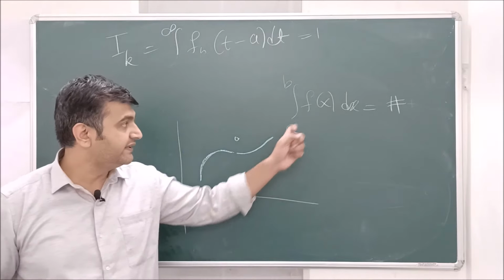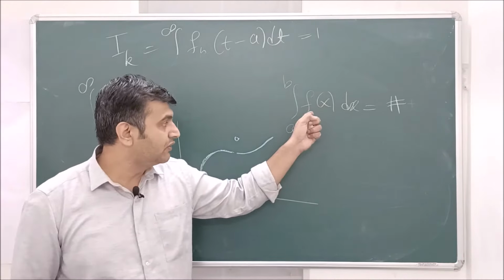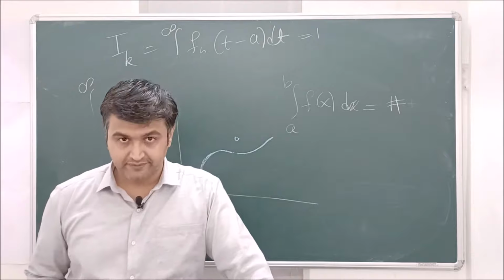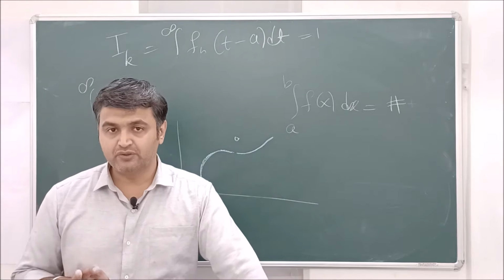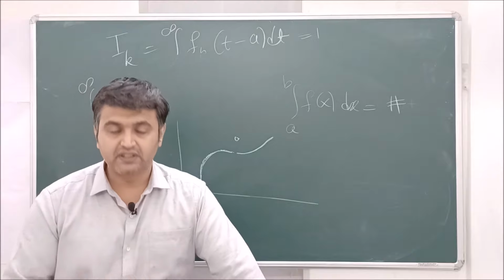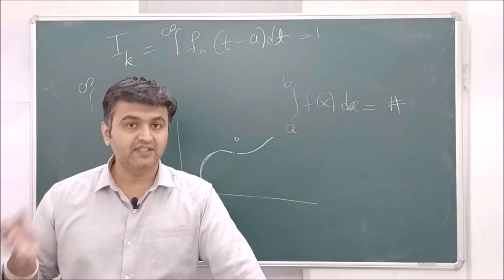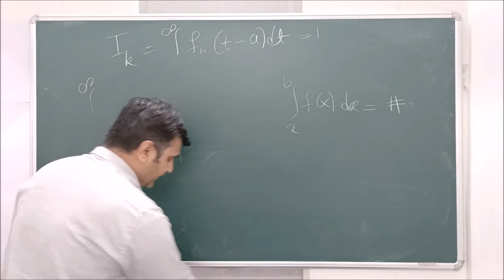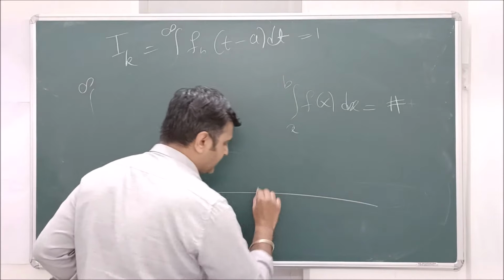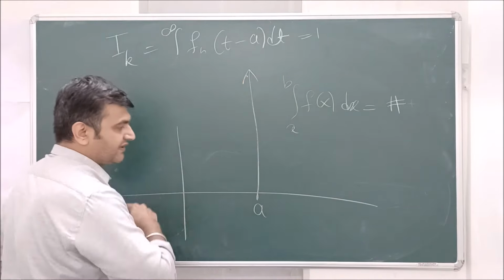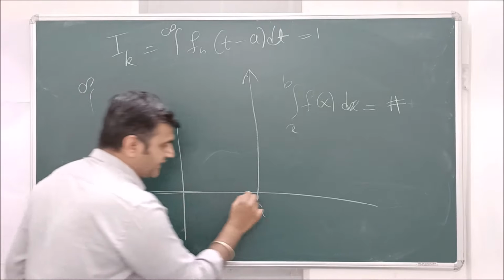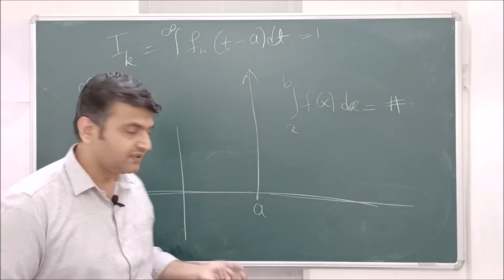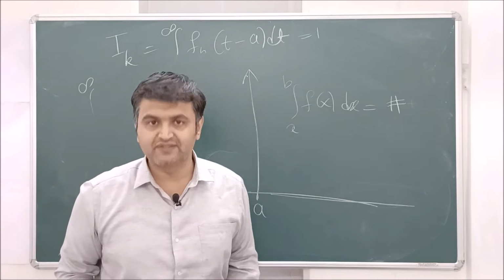That means if I change the value of the function f at one point and you find the integration, you again get the same answer. So integration does not change its value if you change the value of the function at countably many points. That's what Riemann proved. And when you think of the same thing for the Dirac delta function, what is it? At a it is infinite and everywhere else it is 0. So everywhere it is 0, so the integration has to be 0, because only at one point there is a difference. Everywhere else it is 0, so the area has to be 0.